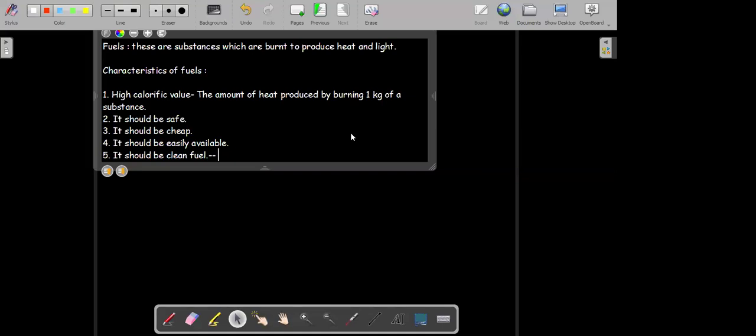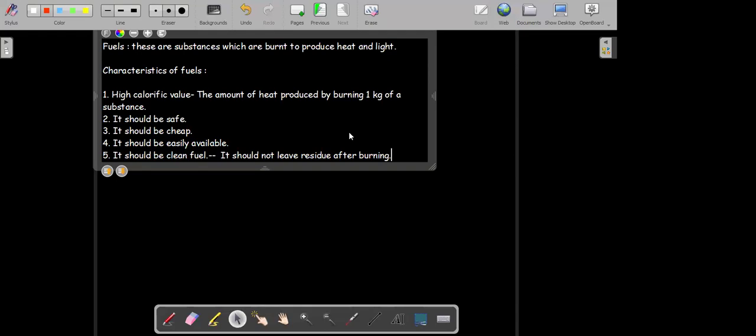Okay. So it should be a clean fuel. When I say clean fuel, it means it should not leave residue after burning. Residue means the ashes which are left after burning of coal, the ashes which are left after burning of cow dung. Such substances should not be left behind.